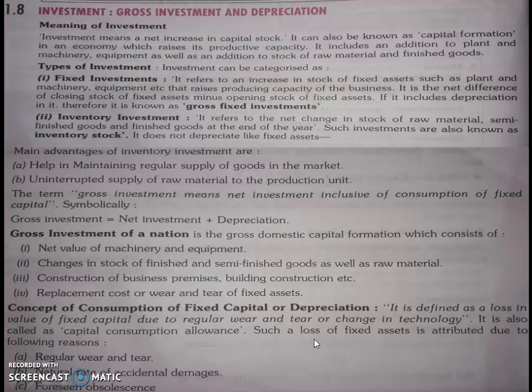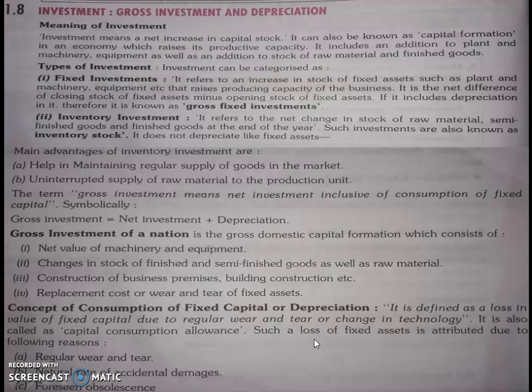We have to depreciate the value from the total value. So when we have to find gross investment, we have to add depreciation to net investment. If we have to find net investment from the total, we have to subtract depreciation. Okay. So it is also called the capital consumption allowances.